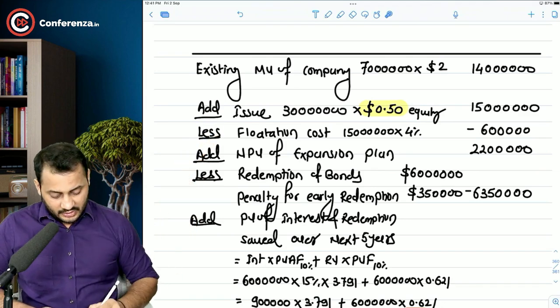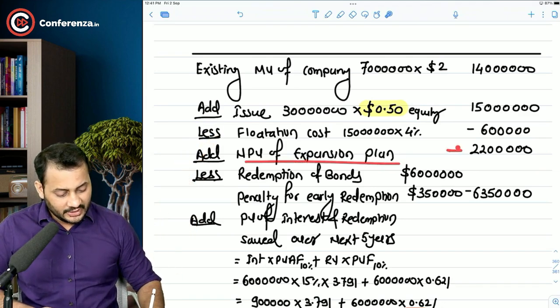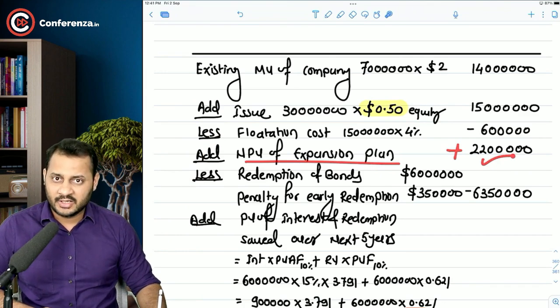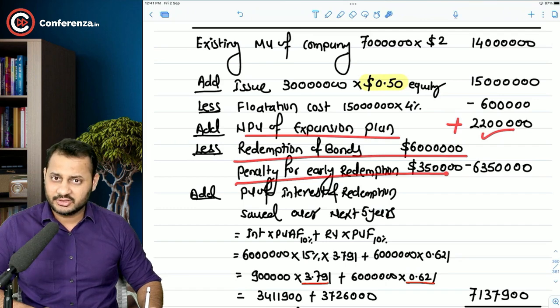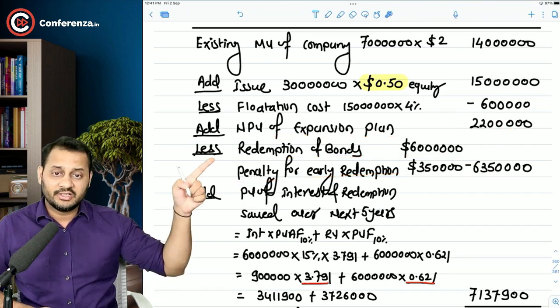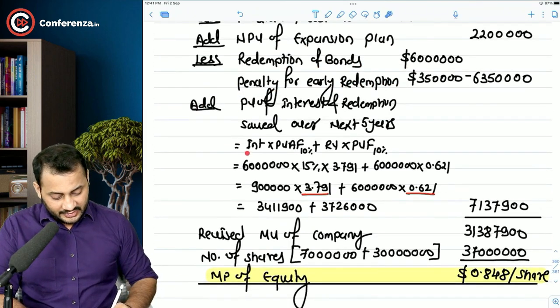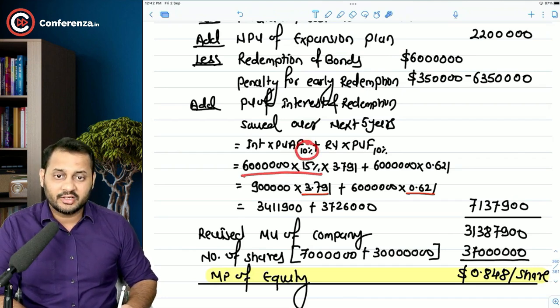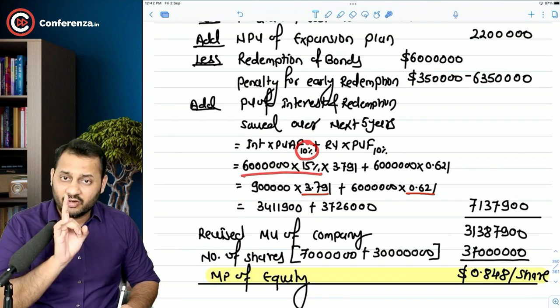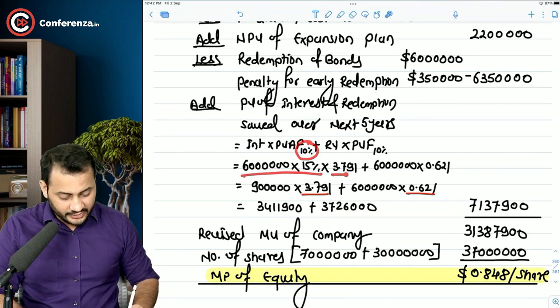Now, add NPV of the expansion plan. Because of this expansion, our market value will increase. Less redemption of the bond and the penalty charges. But because of this redemption, we are going to save on the interest cost for 5 years. That will be 6 million into 15%, and the present value annuity factor for 5 years at 10% comes to 3.791.